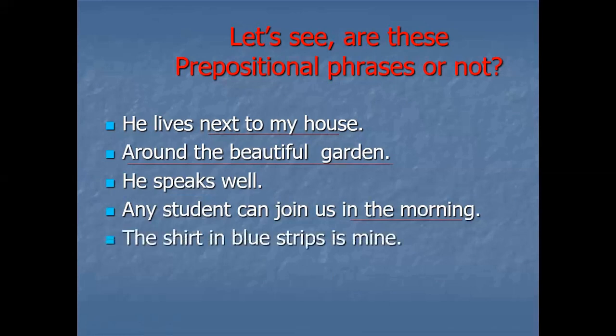Then, the shirt in blue stripes is mine. So what is it? The shirt in blue stripes is mine. What is it? Where is it? Yes, in blue stripes. So when we talk about in blue stripes, this is a very good example of a prepositional phrase because it starts with in.